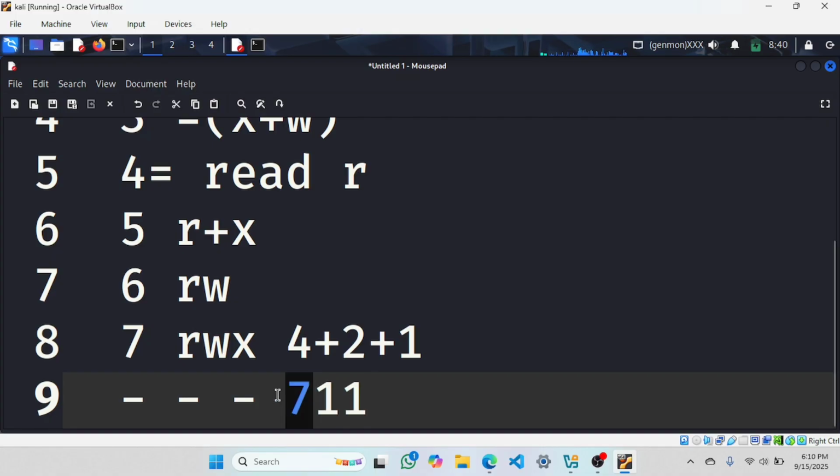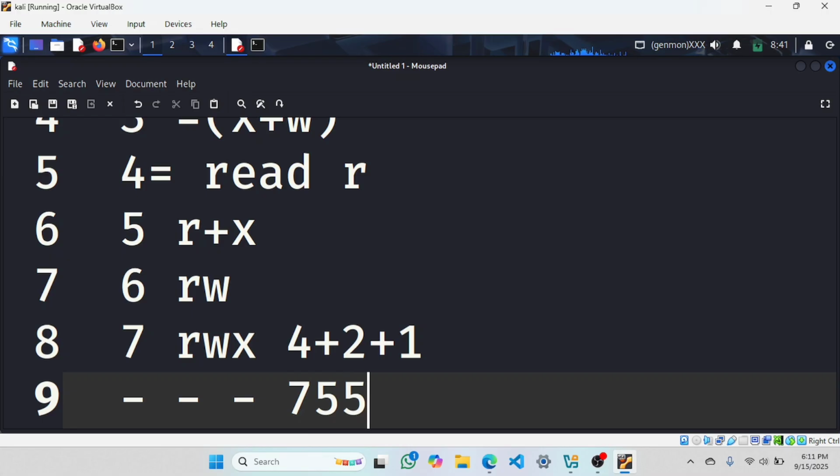If it has 711, for owner, it has all permissions. For group, it has only one permission, that is executable. For others, it has only one permission, that is executable. So if you have to execute a file, and you are not able to read and write it, how can you execute? It's not possible.